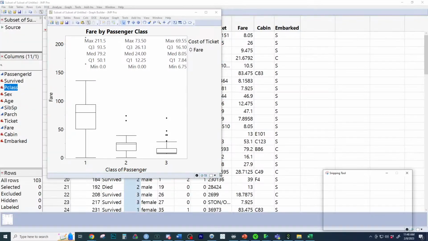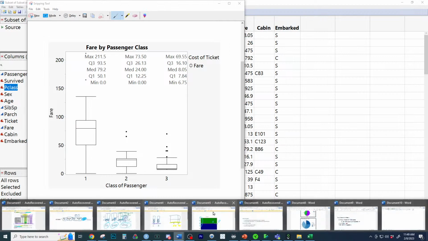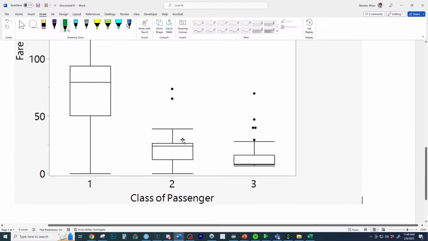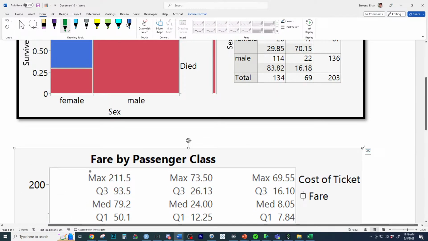But probably the biggest concerns for us and what we would talk about, and there's our good screenshot. We bring it over to our graphic. We're going to make it look nice and pretty right here.